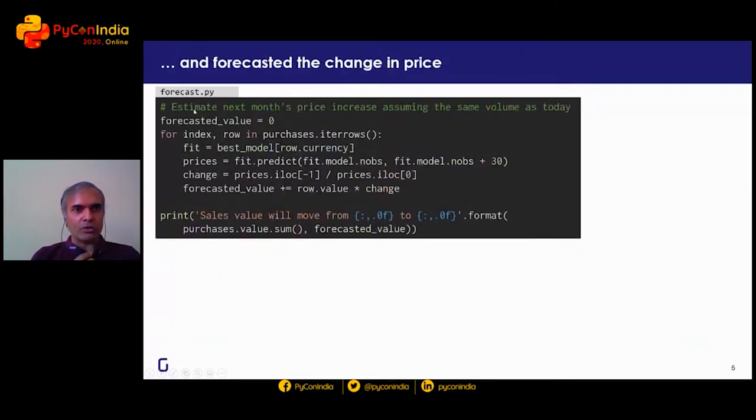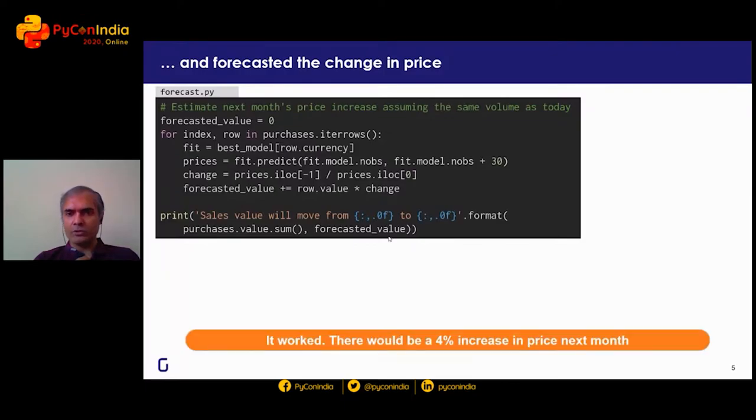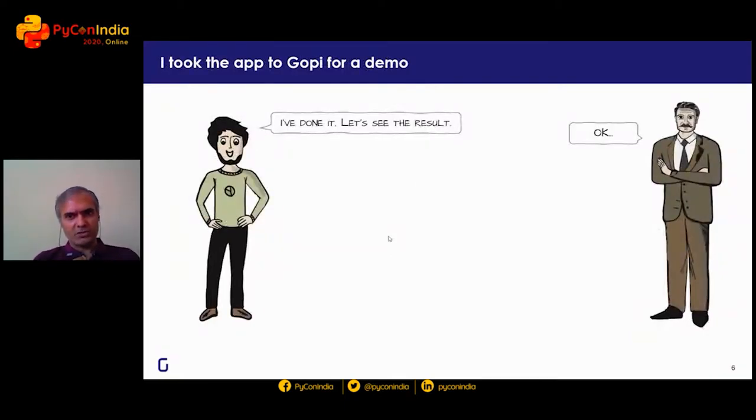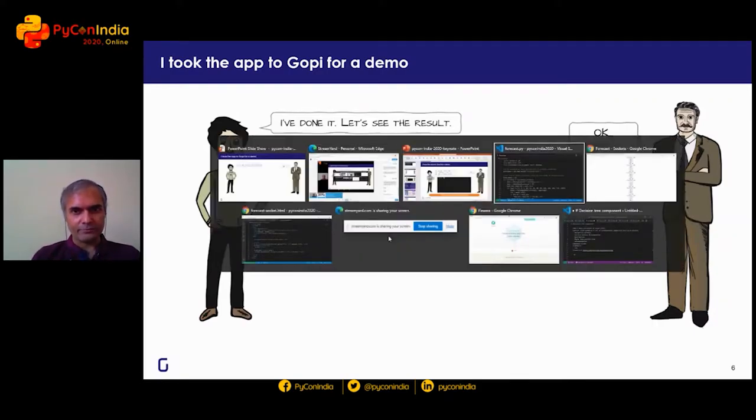And then once I found out what the best model was, I then predicted for the next 30 days, figured out how much it's going to change after 30 days versus today, and wrote a print statement that said the sales value will move from the previous purchase sum to the forecasted value. If you didn't understand the details, what you need to know is basically I wrote a program fairly quickly that would tell them that there's a 4% increase in the next month's purchase price for all of their commodities, and took it to Gopi. This took about a day and a half for me to put together, test, run, build, etc.